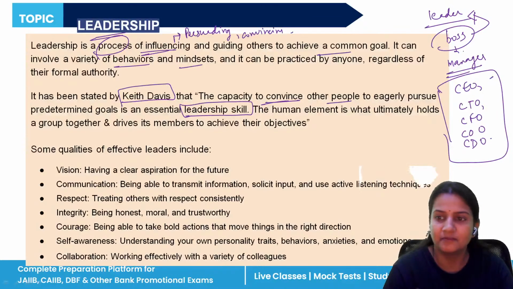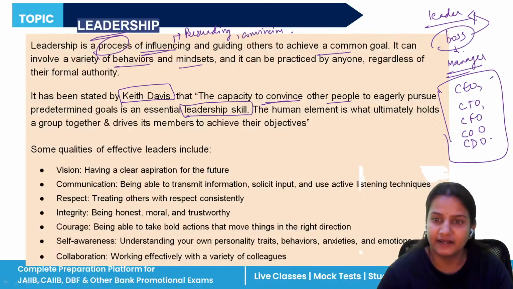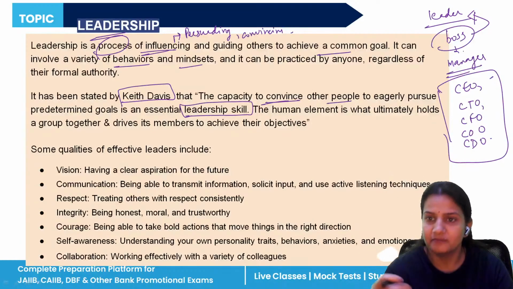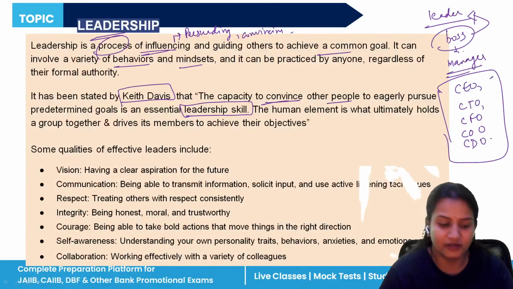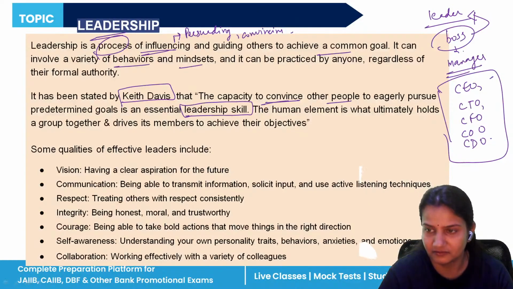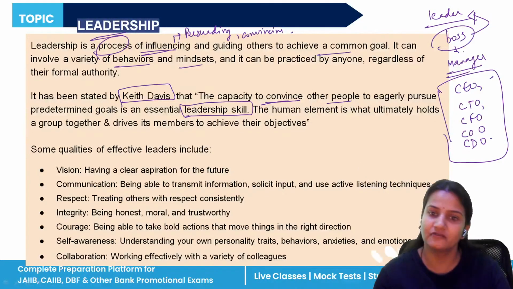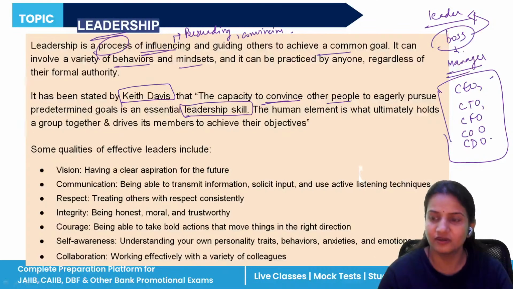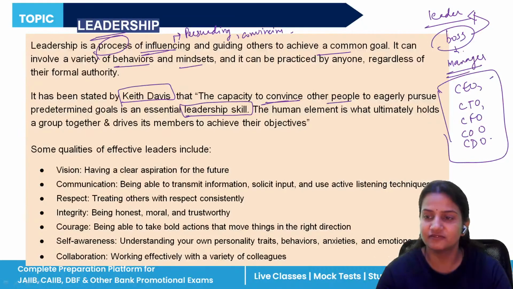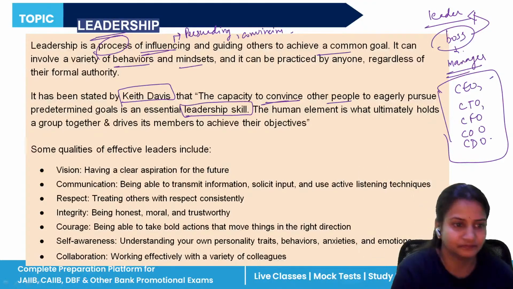I'm ordering, I'm guiding you that you have to do this particular work. I want my people to do this particular work. It means I have that leadership skill in me. The way I want, the people will do that work in the same manner. This means the skill which I'm having is a leadership skill.